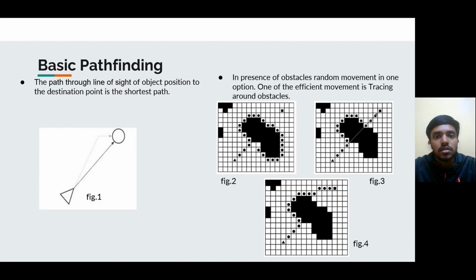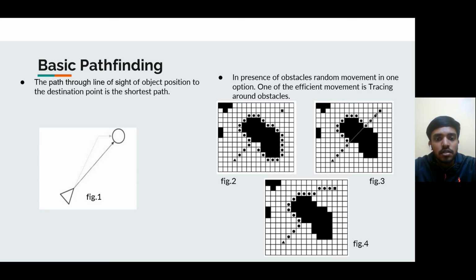Let's move into the topic of basic pathfinding, which is one of the topics that utilizes AI in game development. In general, the shortest path is the line passing through the initial point and the destination, like figure 1. This type of path is known as a line of sight path. A line of sight path won't always be possible due to the obstacles in the game world. One of the solutions in this situation is random movement, which is highly inefficient.